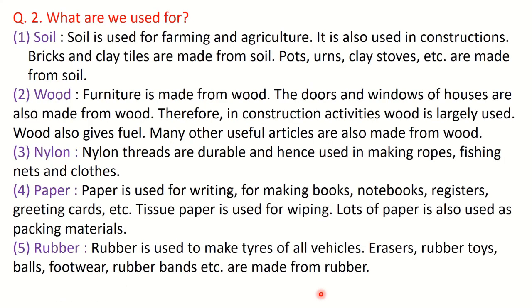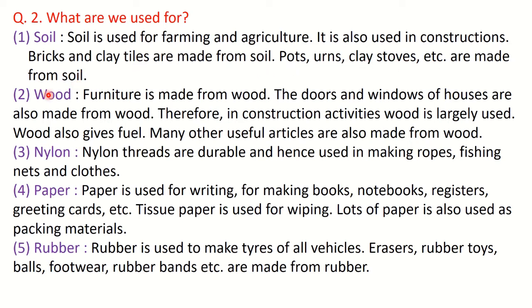Let us go further. Question number 2. What are we used for? Okay, so soil. You can write down the use of soil by yourself. The important use is that soil is used for farming and agriculture. It is also used in construction. How in construction? Bricks and clay tiles are made from soil. Also pots, urns, clay stoves, etc.